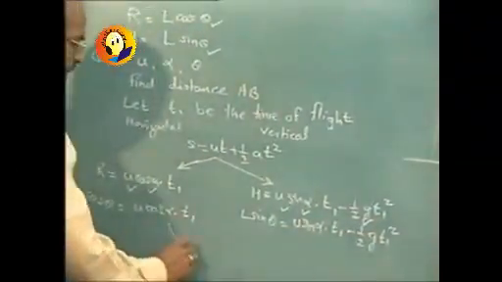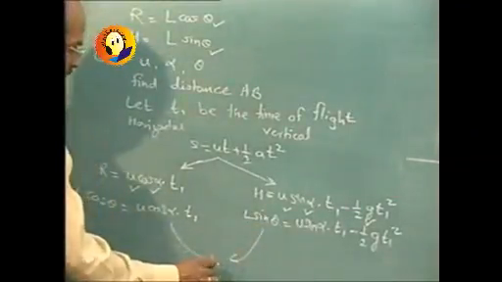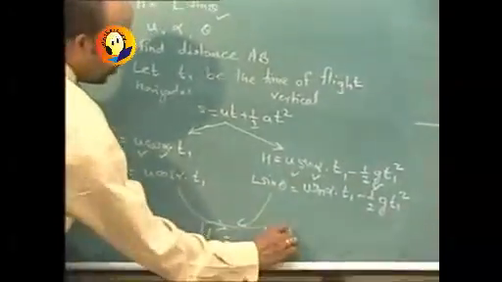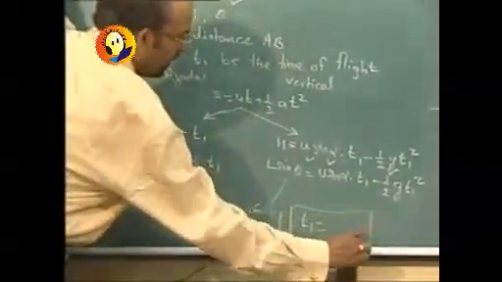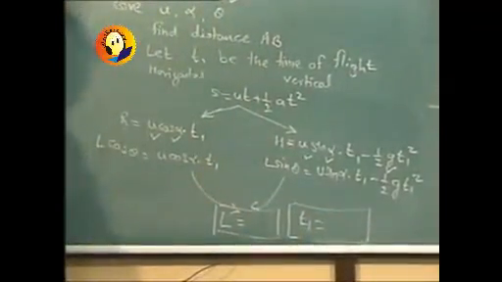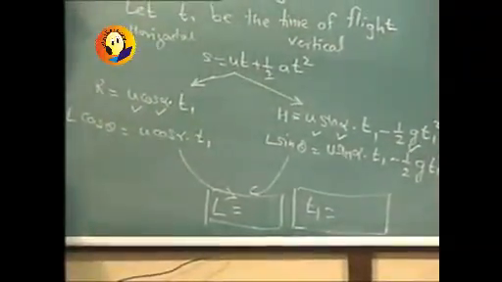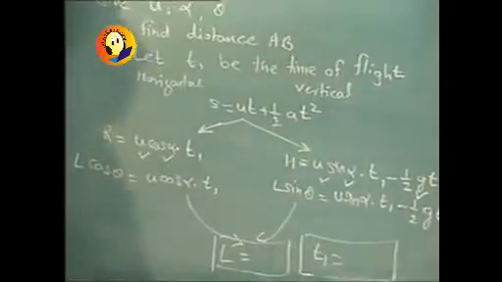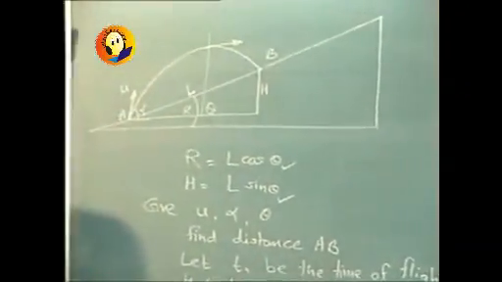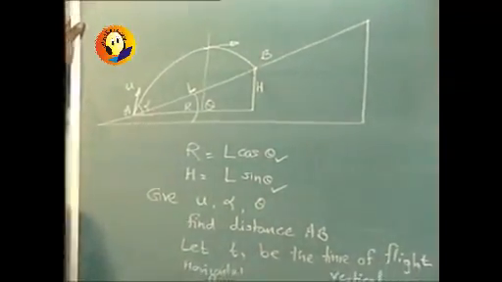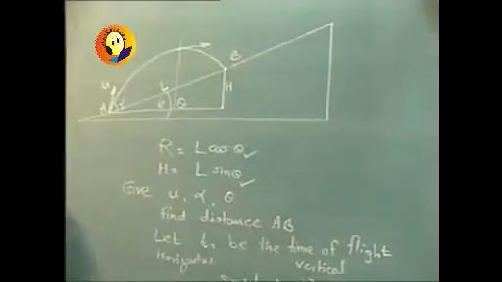Now solve these two simultaneously and you will get the value of L as well as the value of T1, that is the time of flight, and we can very easily complete the problem. Now even if the projectile is thrown from point B to hit point A, the problem is to be solved exactly in the same manner.